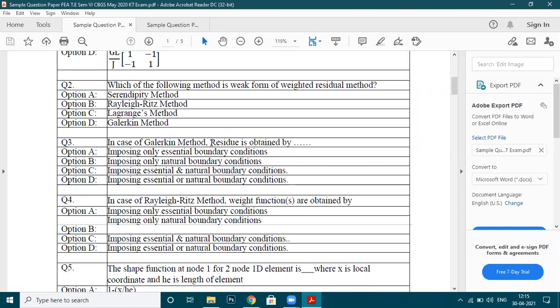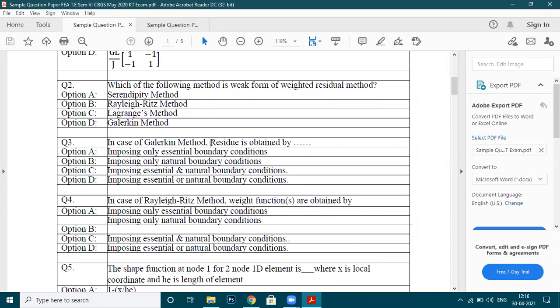See, all of you try to understand that if you talk about the Galerkin method, that is the reason why I'm taking this session. If you talk about collocation method, Galerkin method, least square method, and subdomain method, all these four methods are non-weak form. And if there is non-weak form, we are going to apply essential as well as natural boundary conditions.